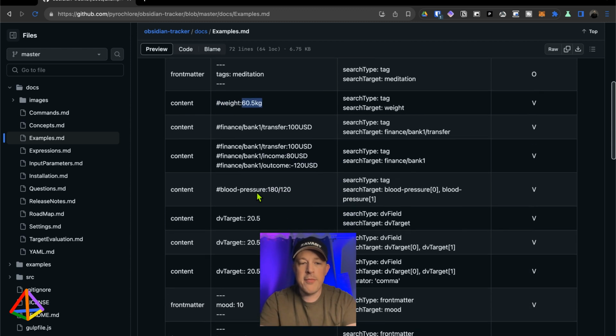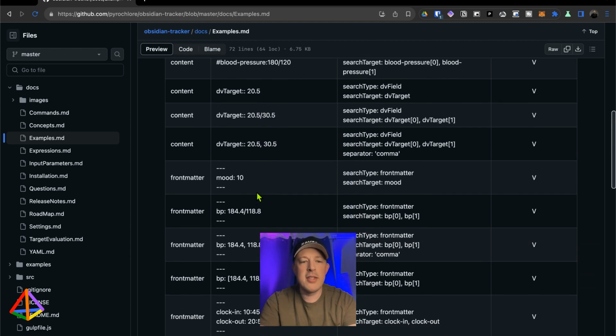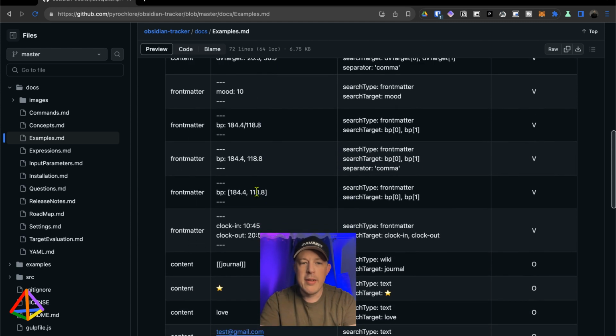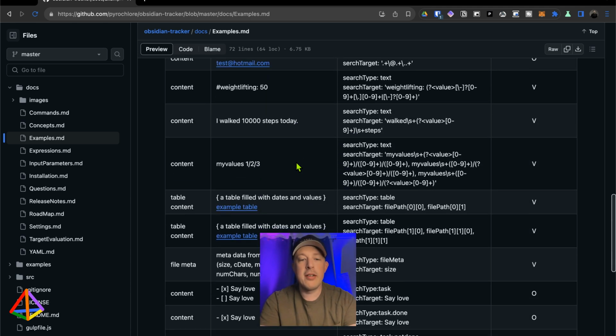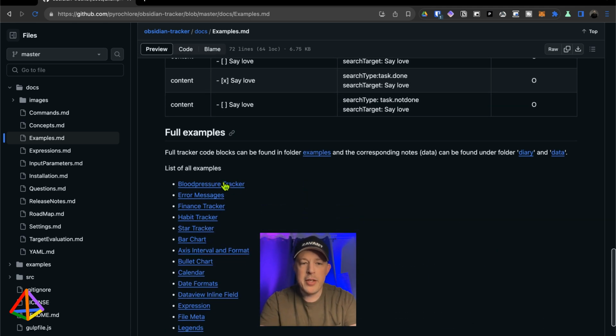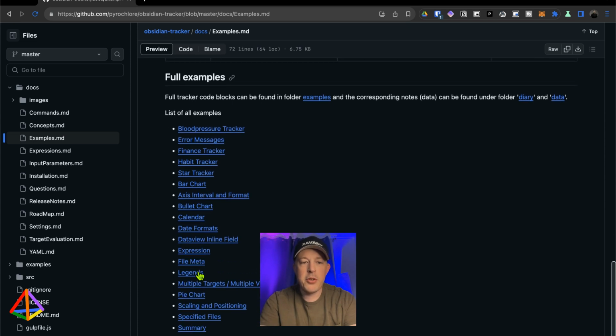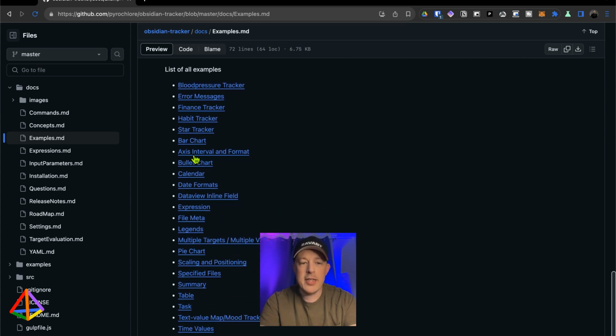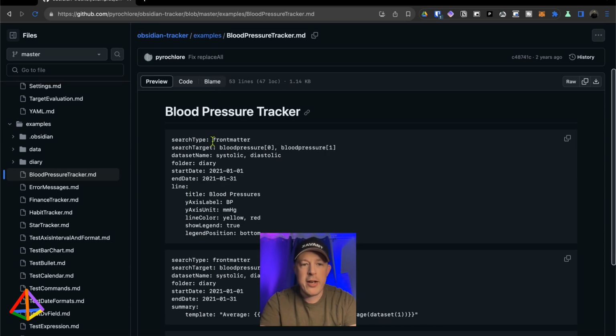So you can see that there's all sorts of different kinds of ways that you can do this. And your front matter, you can keep track of your blood pressure, and then it's 184 over 118.8. And all of these will look different based on how you set it up. So through here, there's going to be some kind of example that will fit what you're looking for, like a blood pressure tracker.